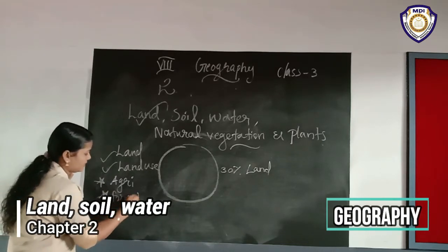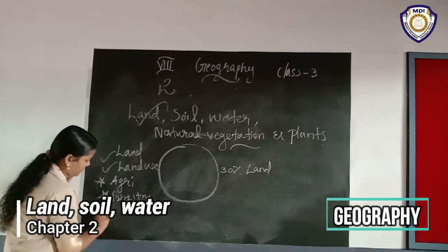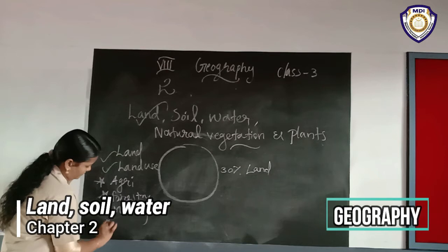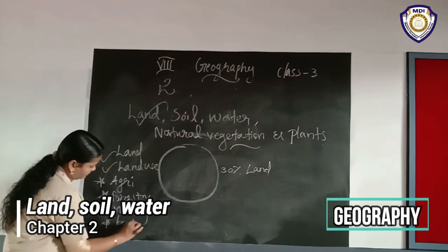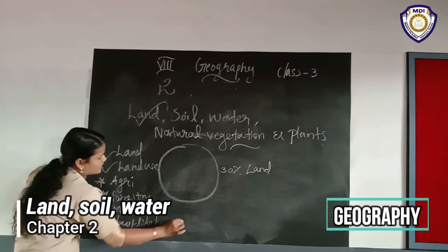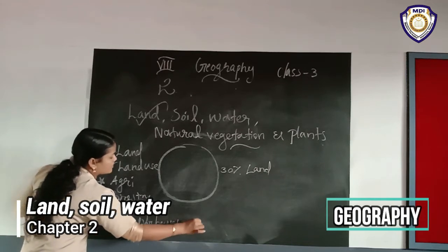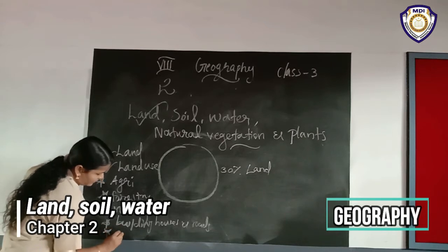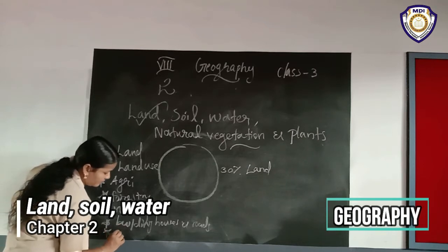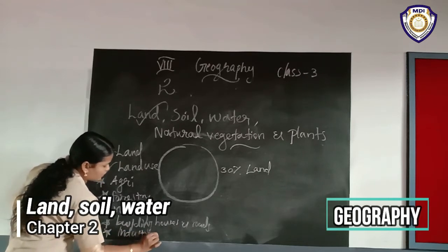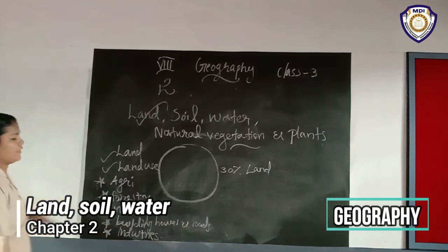Then mining. Building houses and roads. Then constructing or building industries. These are the main uses of land. It is called land use.